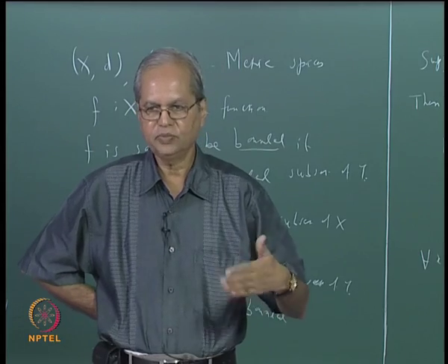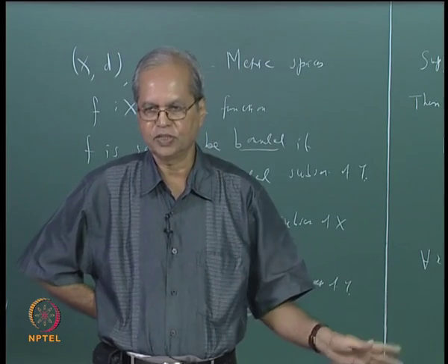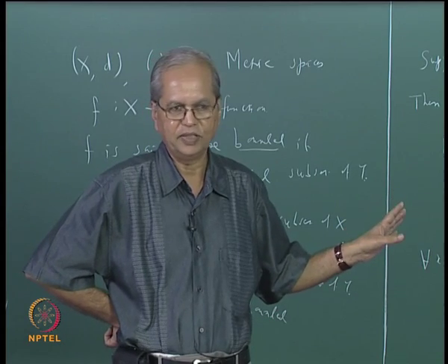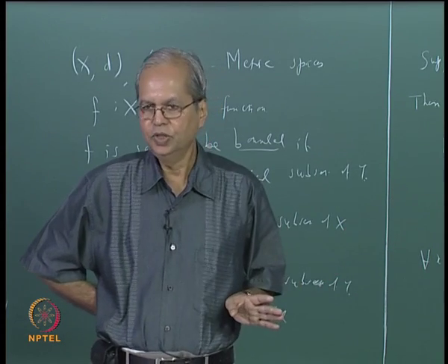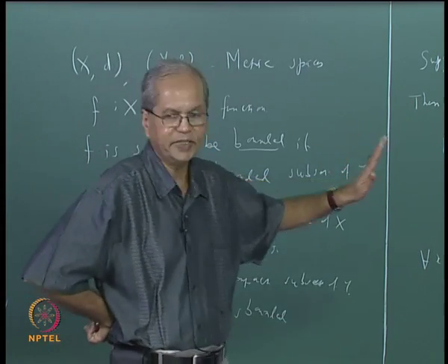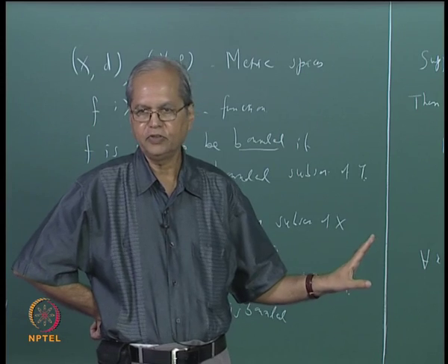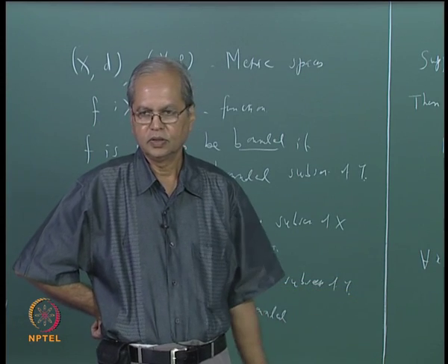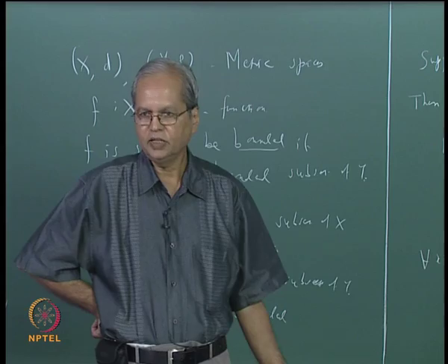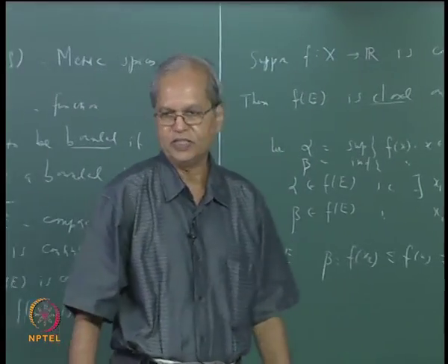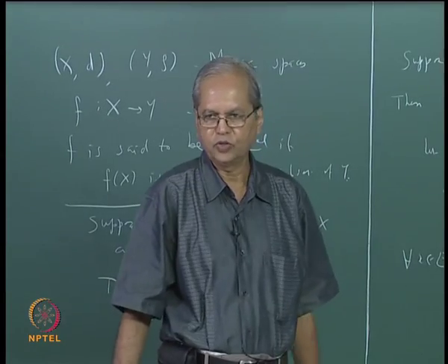You are taking the inverse image under f inverse of some set, which is the same as the direct image under f of the same set. In other words, what we need to prove is that if you take a closed subset of X, then its image is also closed. If we show that, it will mean that f inverse is a continuous map. Is that clear? Once that is clear, then the proof is very easy. It follows from whatever we have proved earlier.